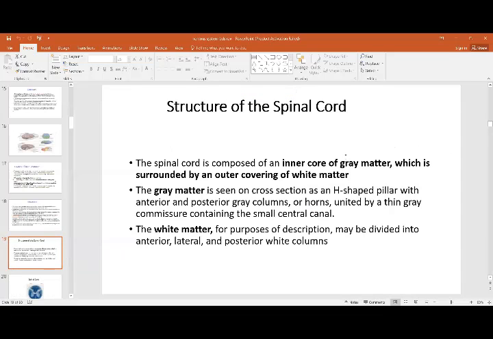The spinal cord has an inner core of gray matter, and the outer is the white matter. Gray matter is an H-shaped pillar combined together with a thin small portion in the center, which is called the commissure, which is the connection, and in the central part of that you have the cavity of the spinal cord that is called the central canal. White matter is outside. It is divided into anterior, lateral and posterior white columns.